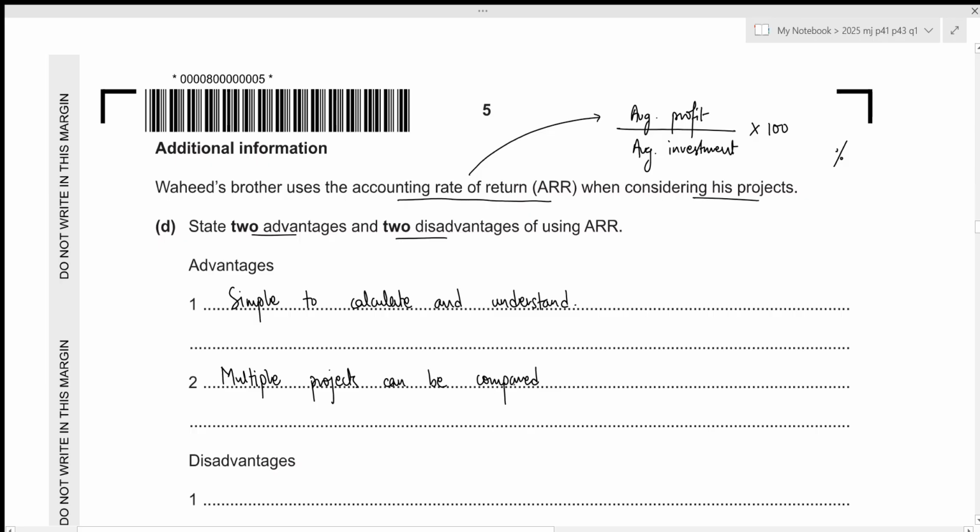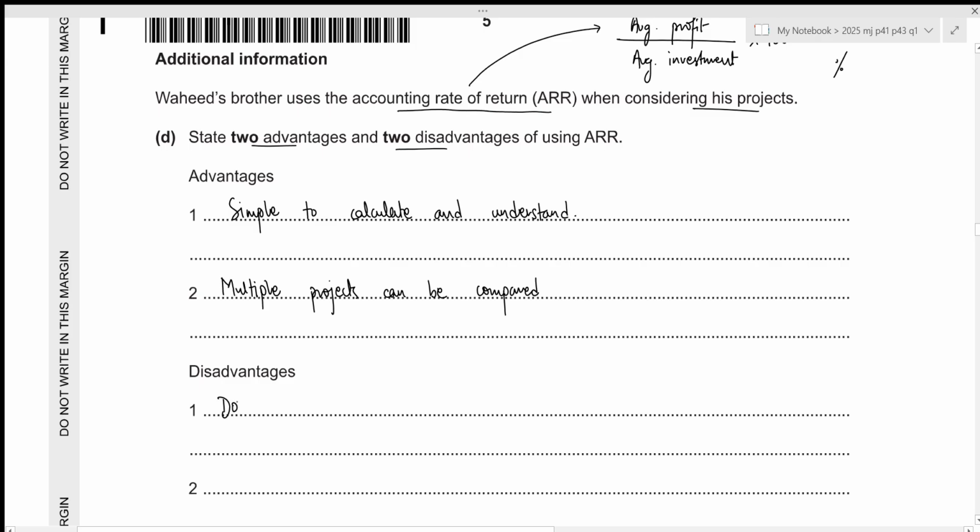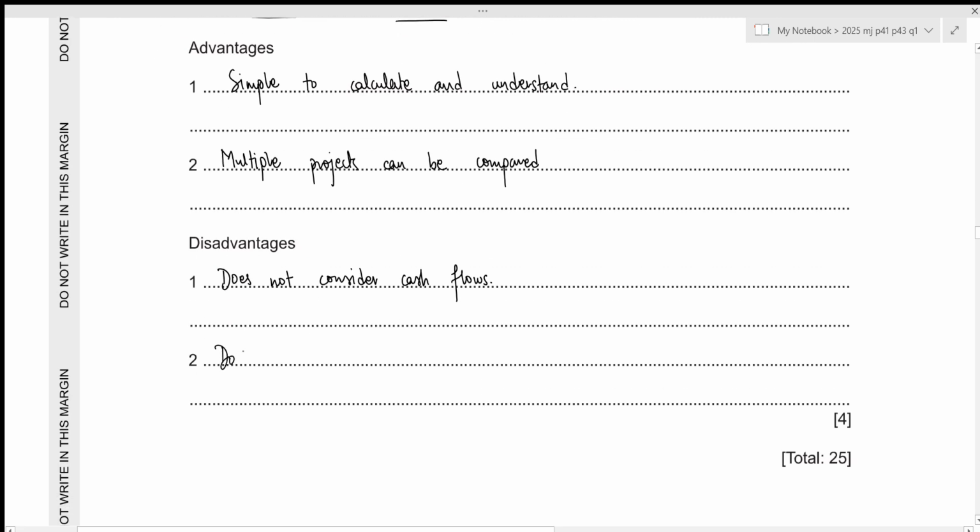Okay, now for the disadvantage, we only consider profit, not the cash flows. And profit can be subjective, whereas cash flows are objective. So that is a major disadvantage of using ARR. Does not consider cash flows. Then another disadvantage is that it does not consider any of the discount factors, which means we are not taking the time value of money into consideration. Let's write it down. Does not take time value of money into consideration.